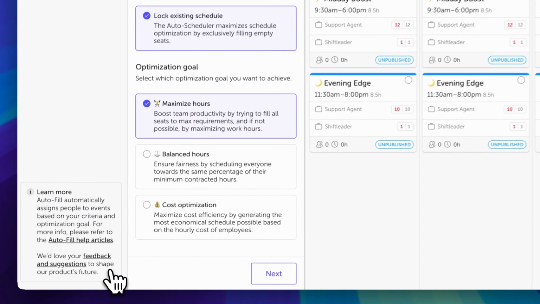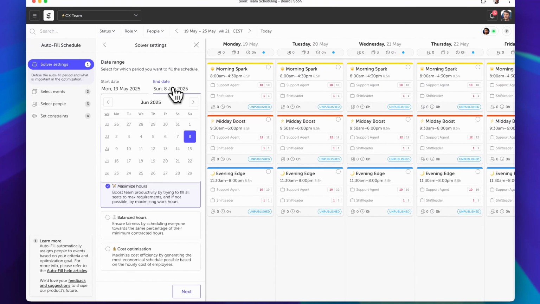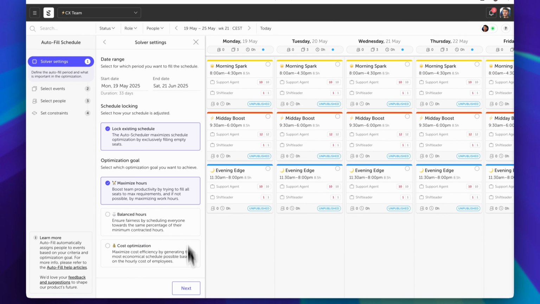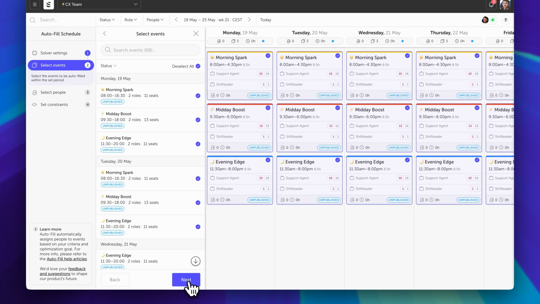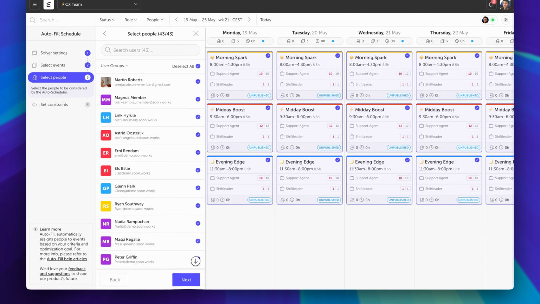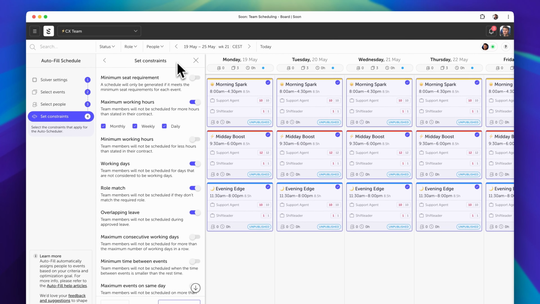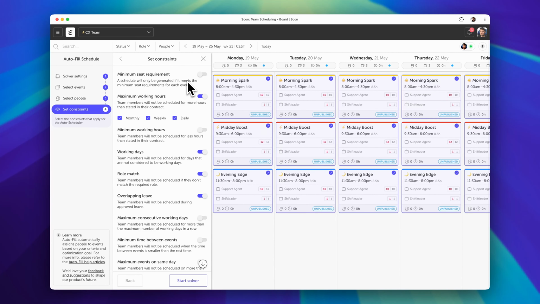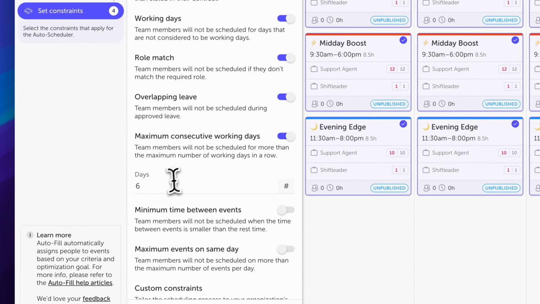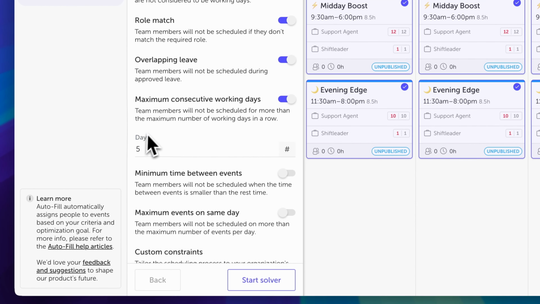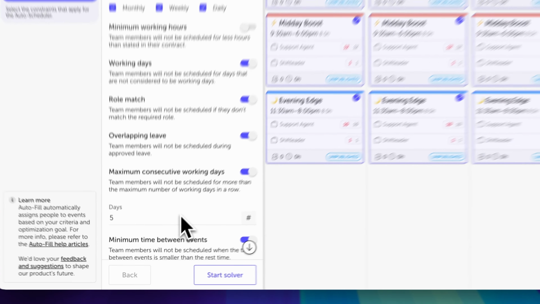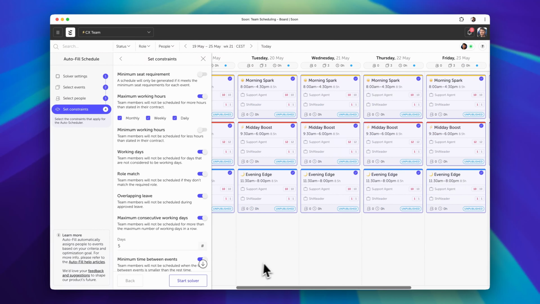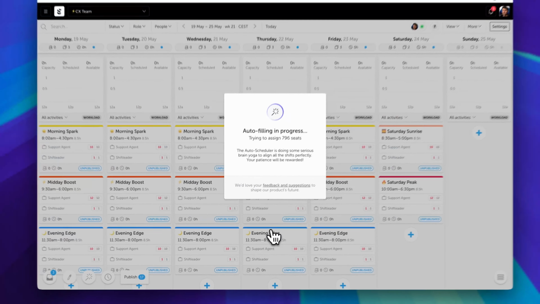We will do that using the auto scheduler, and I can increase the period to do several weeks in one go. So let's select all the shifts that we want to schedule, all the people, and then we can set some constraints. These are the rules that the auto scheduler should follow. For instance, if I want people to work a maximum of 5 days in a row and have some rest in between these shifts, then if I'm happy with this, I can start the solver.